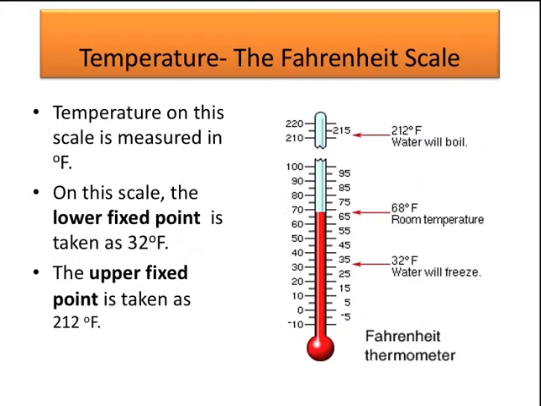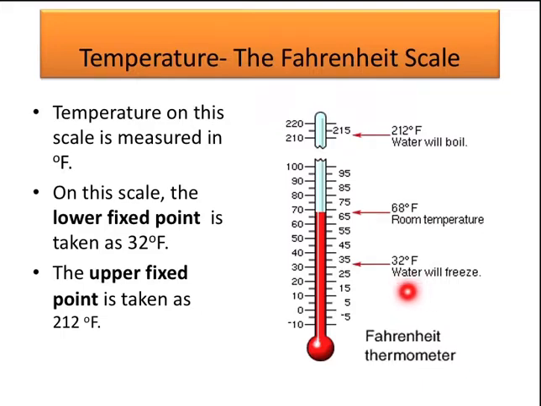Now the next is the Fahrenheit scale. Temperature on this scale is measured in degrees Fahrenheit. On this scale, the lower fixed point is taken as 32 degrees Fahrenheit, while on the Celsius scale we take it as 0 degrees Celsius.